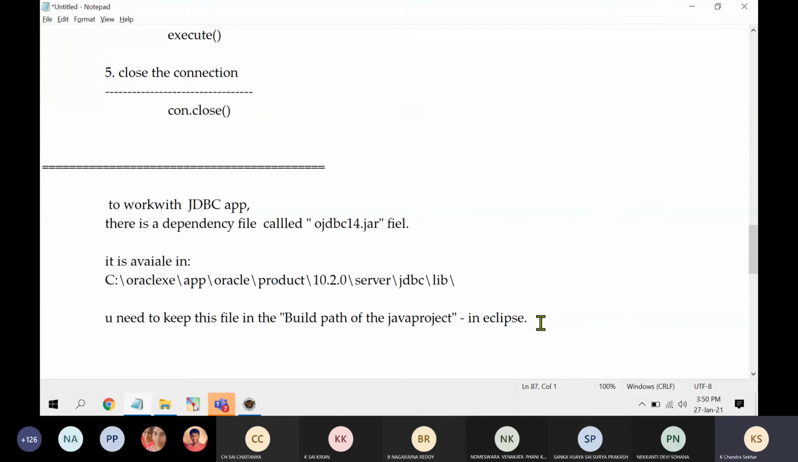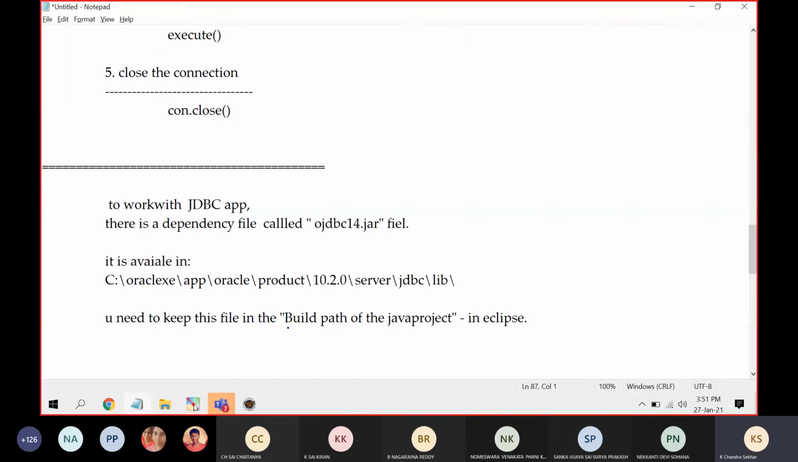Remember, this is very important. Build path. I am highlighting these two. In Eclipse, you need to keep it inside a build path. There you should know this path. So let me show you.